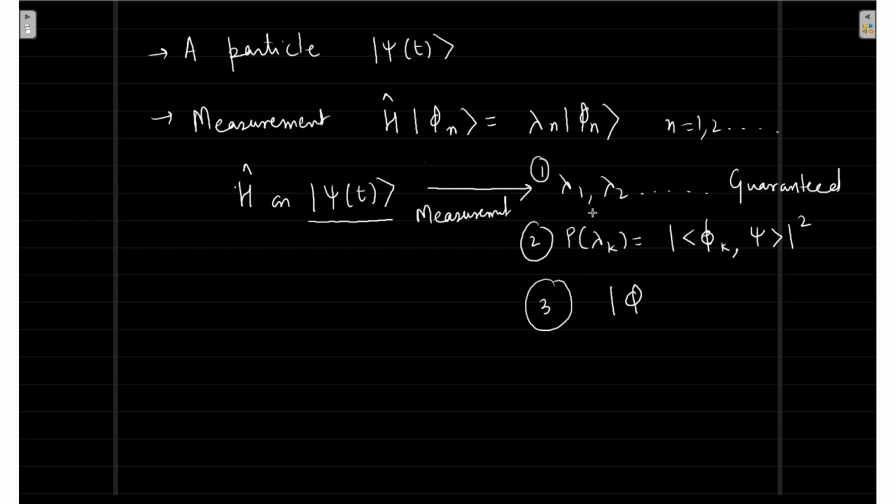So after this measurement, when I got this value lambda k, the system will be in this one. When I make a measurement, I disturb the system. This doesn't happen in classical mechanics. In classical mechanics, you make a measurement and the system remains the same. In quantum mechanics, you make a measurement, and you know that after the measurement, this is the system.